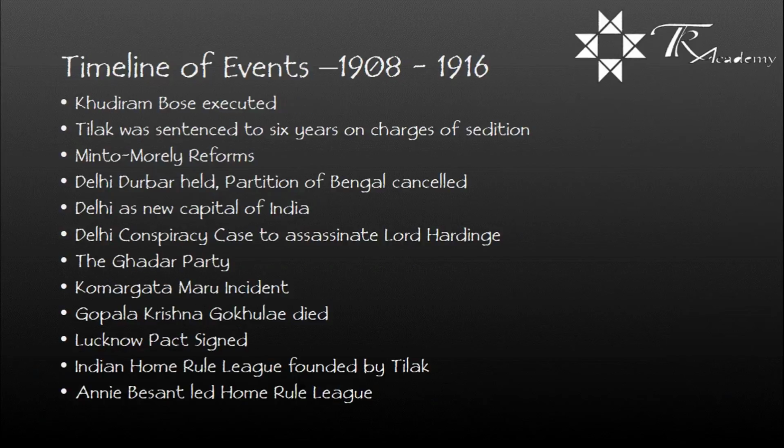Timeline of events during the years 1908 to 1916. Khudiram Bose executed. Tilak was sentenced to 6 years on charges of sedition. Minto Morley reforms. Delhi Darbar held. Partition of Bengal was cancelled. Delhi as a new capital of India formed.